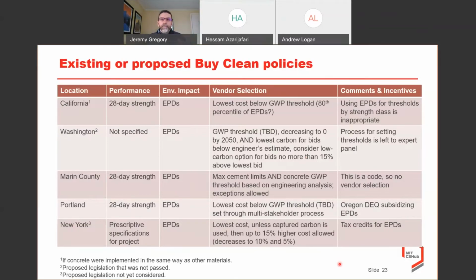And so, maybe in the Q&A or elsewhere, I'd be glad to get into the trade-offs among these. But my main point is just that for environmental impact, they're all relying on EPDs right now. But other than that, there are a bunch of different approaches for dealing with these other issues. So it just shows that it's still a bit of an experimental phase, which is great. The people I've interacted with who want to do this want to get it right, and I think that's great. And that's part of why we're having this discussion here, is to try to further that along.